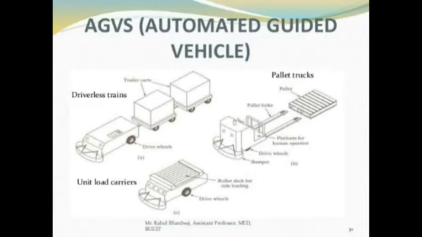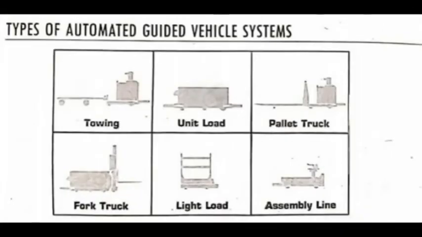So what are the components? These are the components, or a diagram, of automated guided vehicles. Here are the components of the automated guided vehicles. And now coming to the next topic, the types of automated guided vehicle systems. There are a number of different types of AGVs.